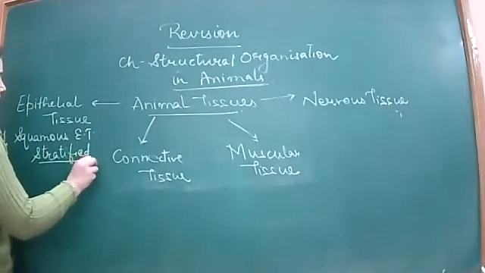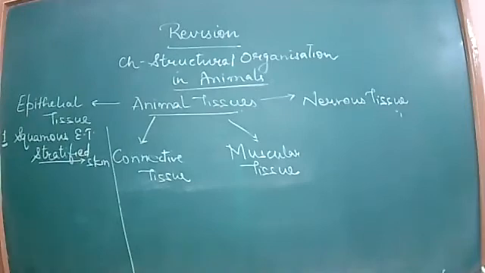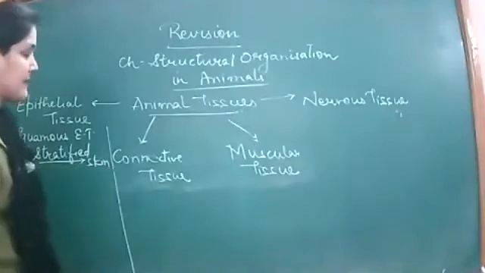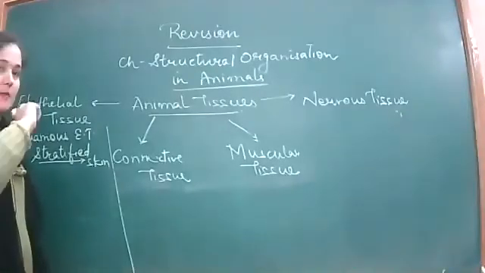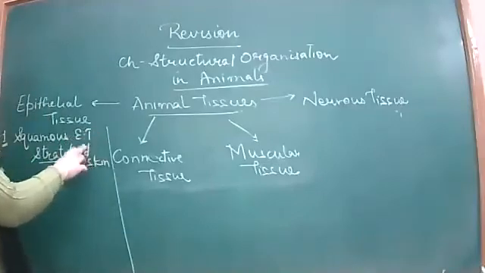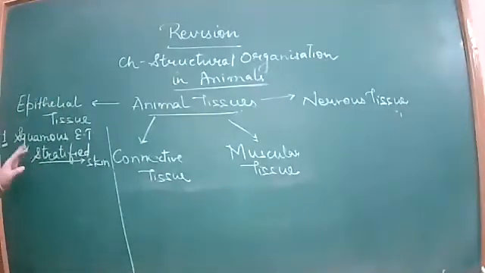And this stratified type is seen in the case of skin, right? Where can you find the squamous epithelial tissue? The cheek cells, that is the inner cheek. If you scratch the inner side of your mouth and prepare a slide to see these cells, they are irregularly shaped, more or less squamous, square shaped, okay, and flattened cells, and they form the squamous epithelial tissue types.